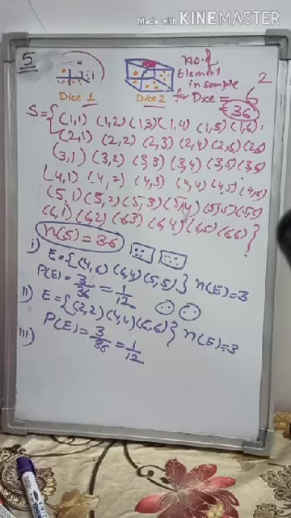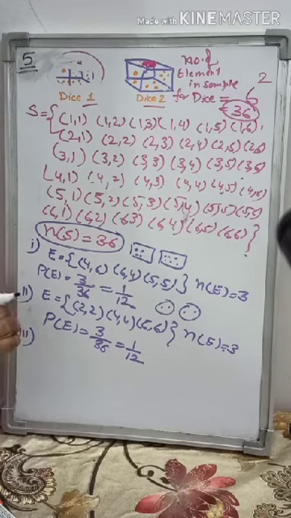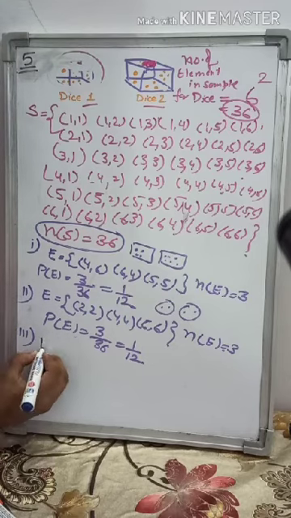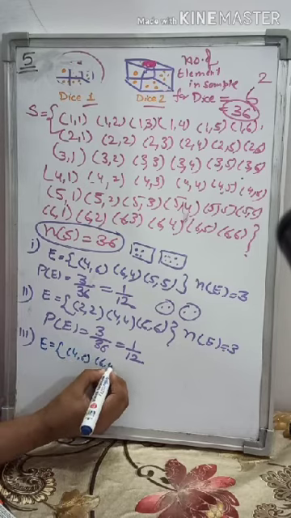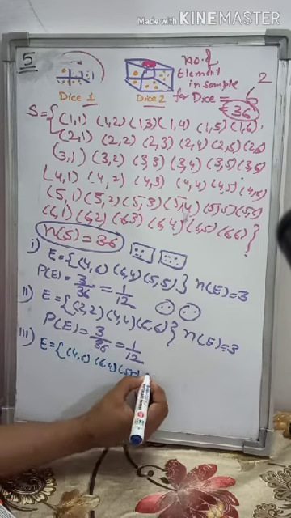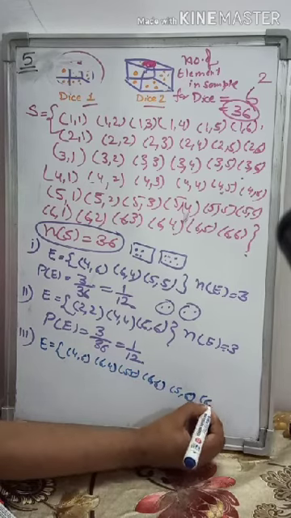Third part. In the third part they are saying that you have to get a total of at least 10. I've already told you, in at least 10, sum 10 should come and greater than 10 also you can take. So it will be 4, 6, 6, 4, 5, 5, 6, 6, 5, 6, 6, 5.